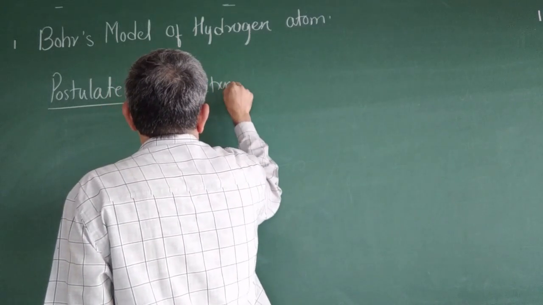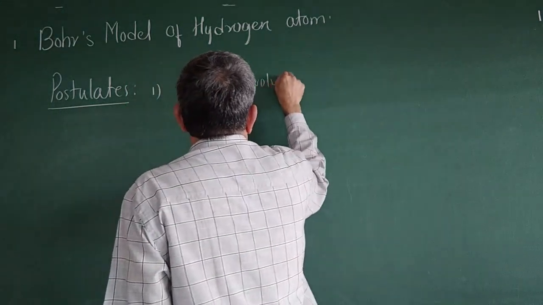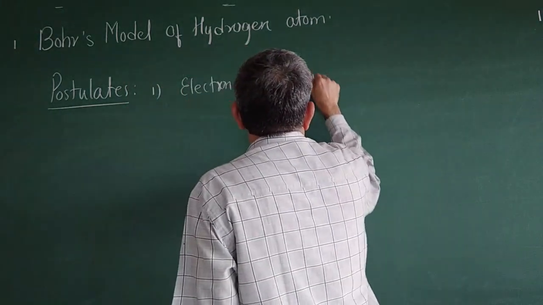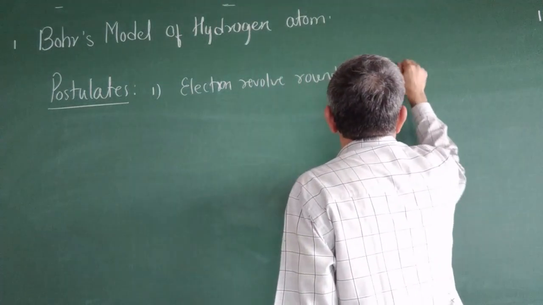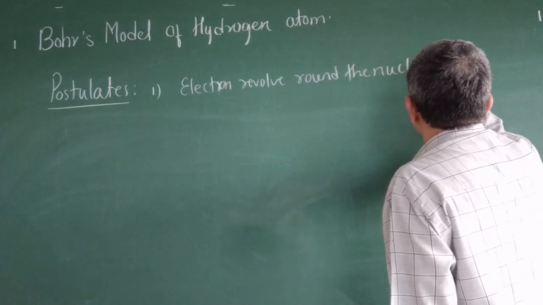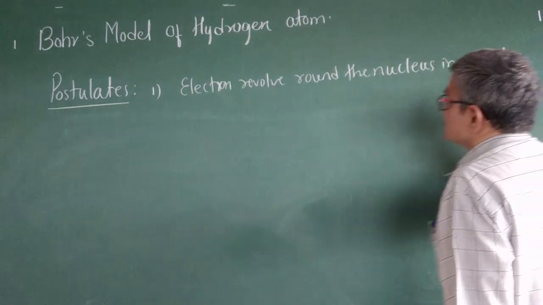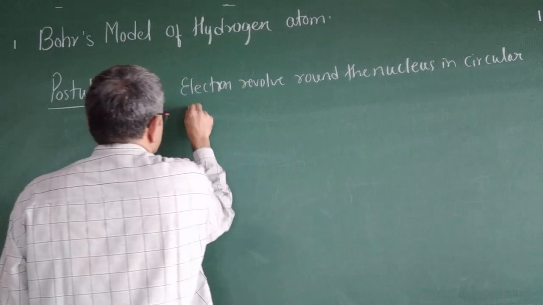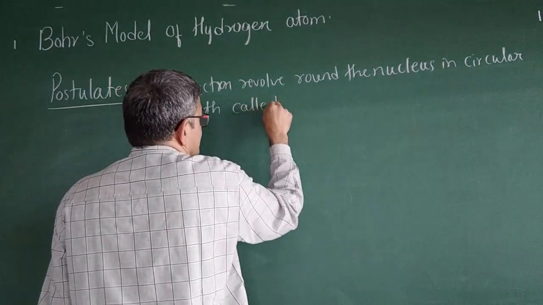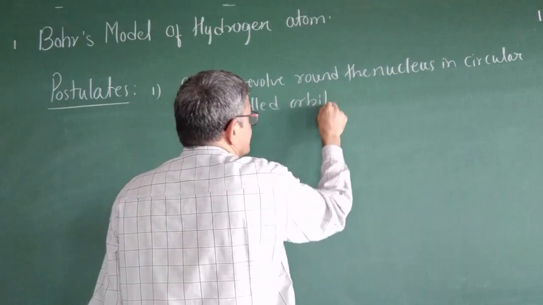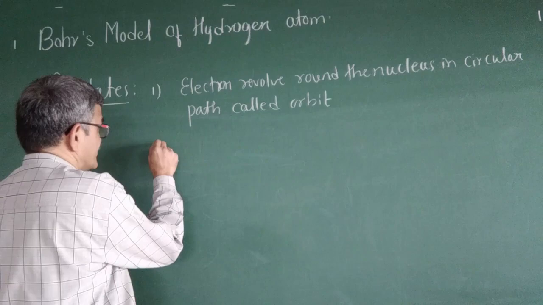Electrons revolve around the nucleus in a circular path called an orbit. That is the first postulate.